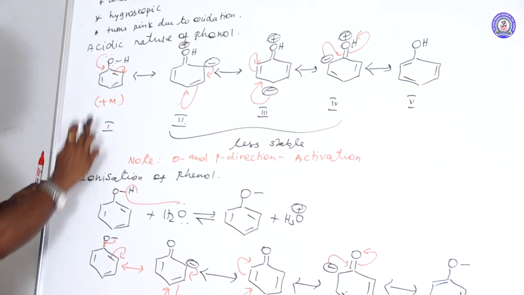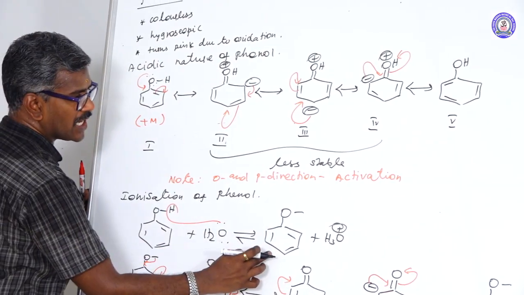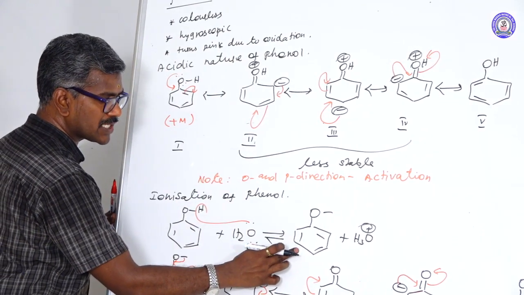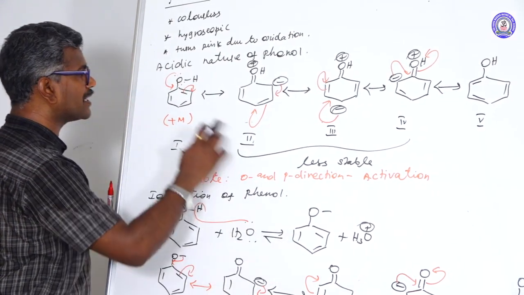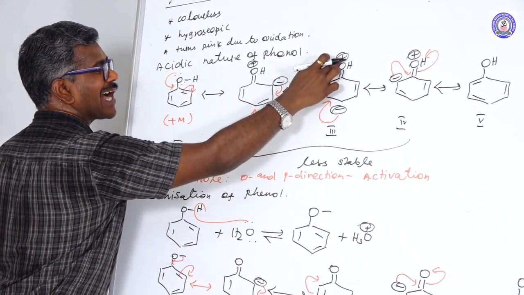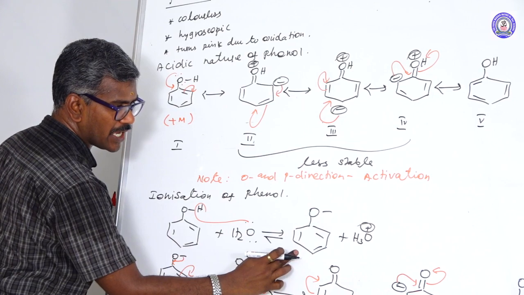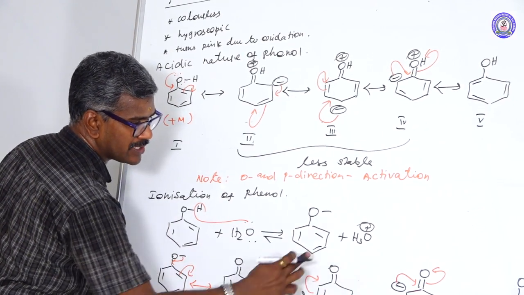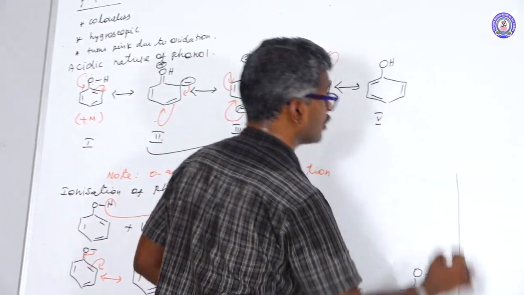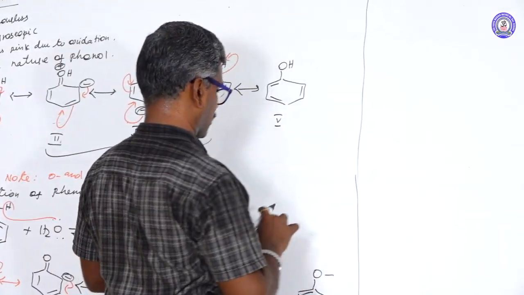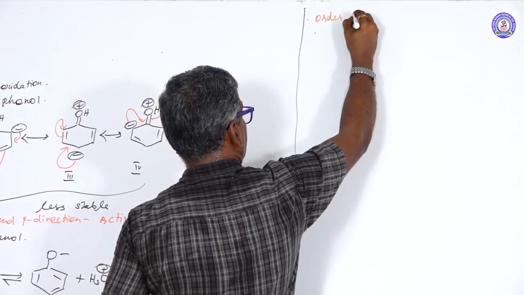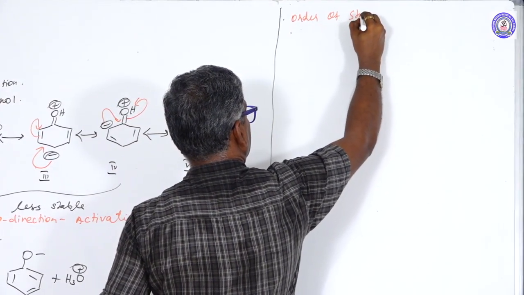This one is a phenol, this one is a phenoxide ion. The phenoxide ion is more stable than the phenol. Why? Because the phenol undergoes charge separation, while the phenoxide ion does not undergo charge separation. Order of stability.